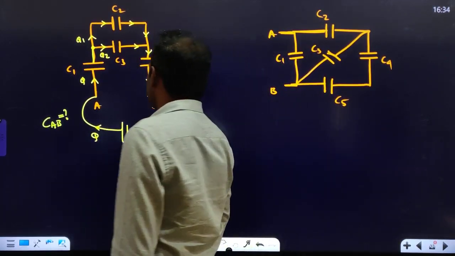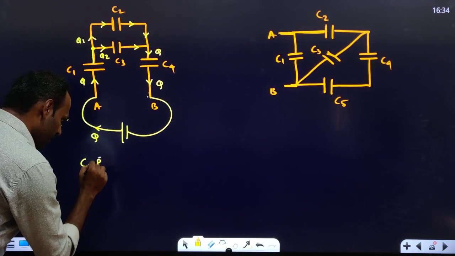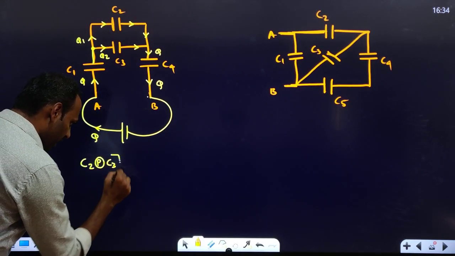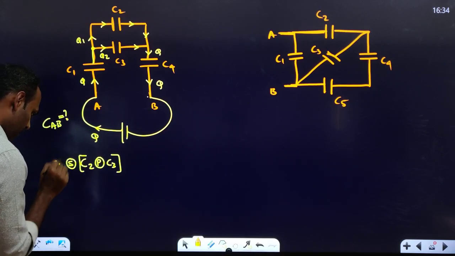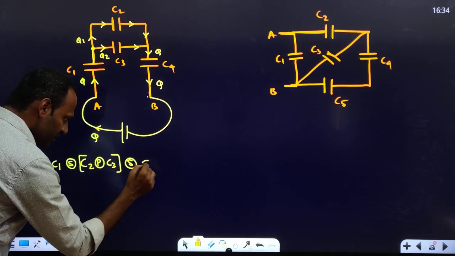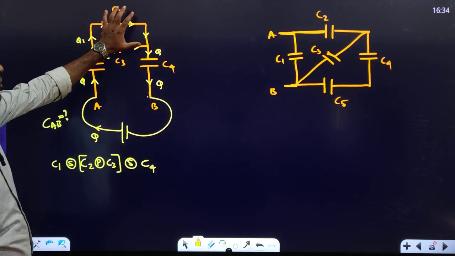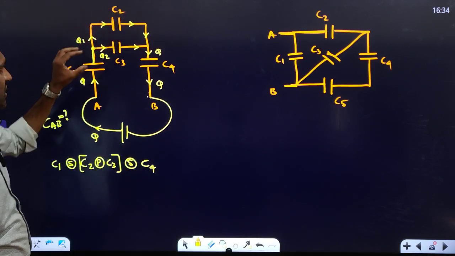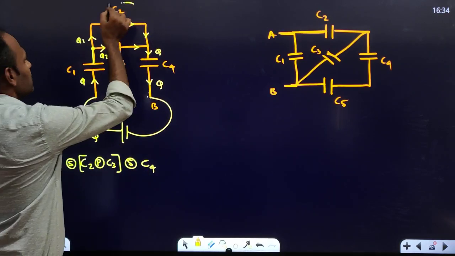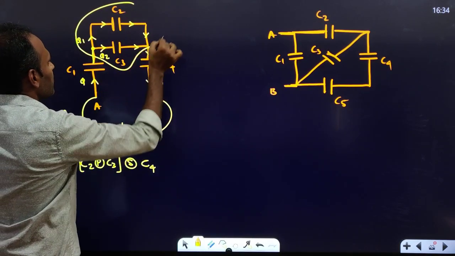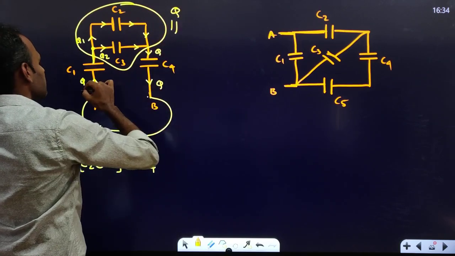So here the combination is like this. C2 is in parallel with C3. And this parallel combination is in series with C1 as well as in series with C4. You can take C2 and C3 together as a single capacitor, and charge Q passes through that capacitor too.